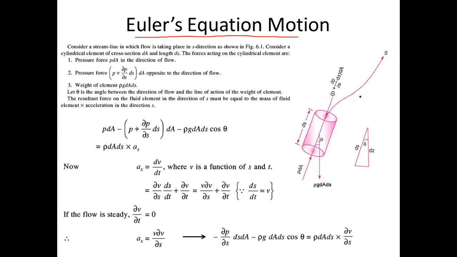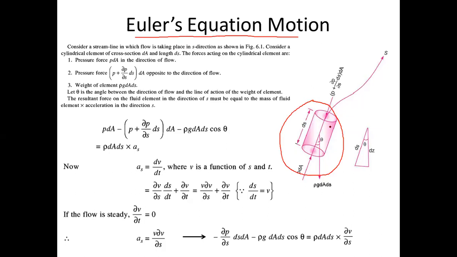So we are considering this streamline. Now on the streamline, we will take a fluid element. This fluid element has been taken. Now the surface area of this fluid element is ds, and the cross section area of this element is dA. I have assumed a cylindrical element. So for the cylindrical element, the surface area is ds and the cross section area is dA.